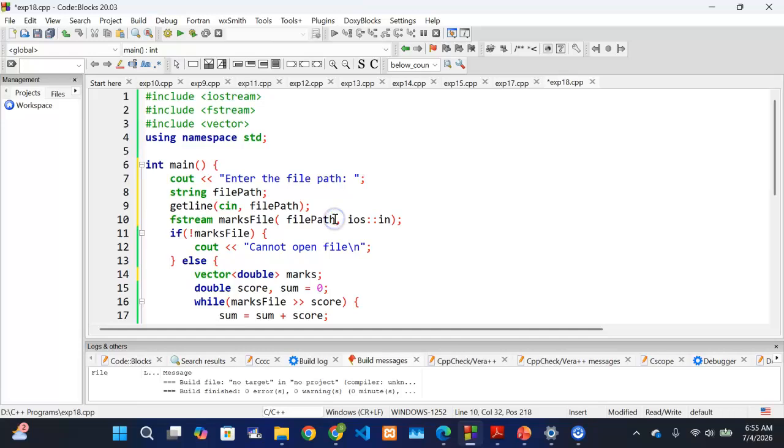Then you come here and put it like this, and it will also work. And here you're saying if it could not find that file, display a message: cannot open file. So that will also work.